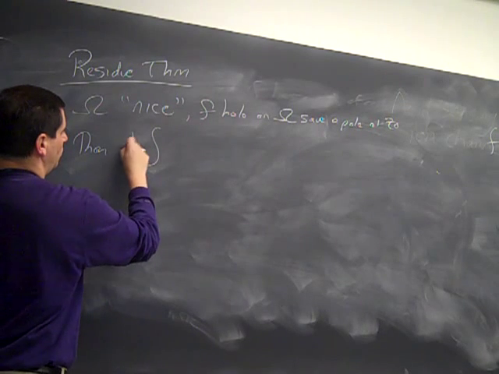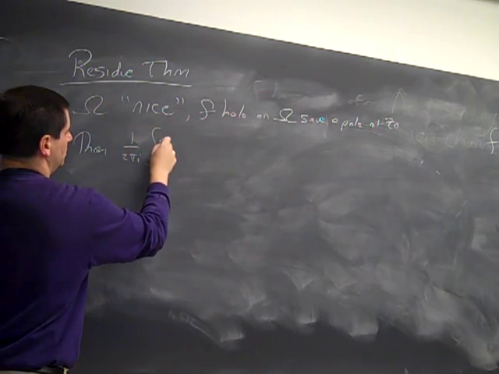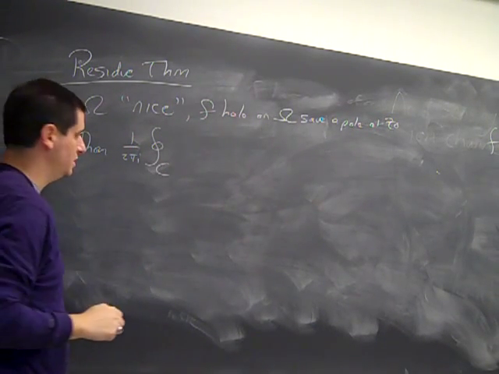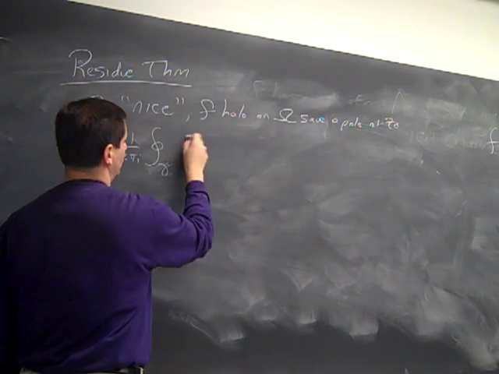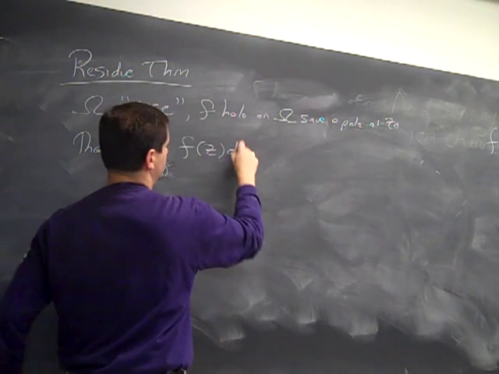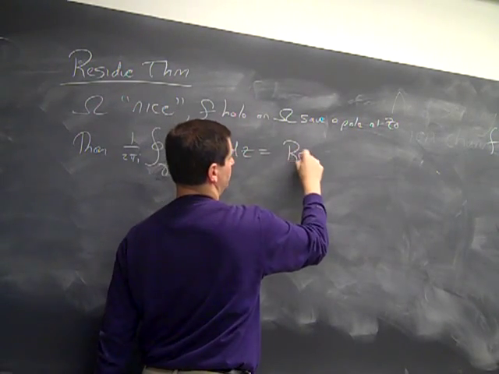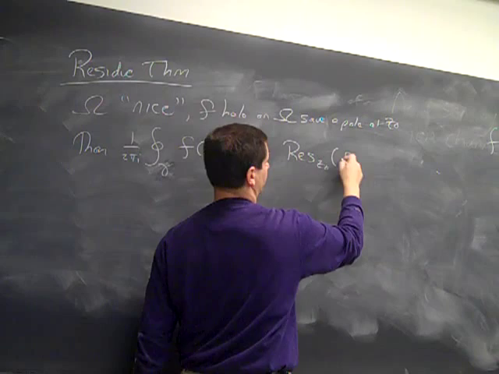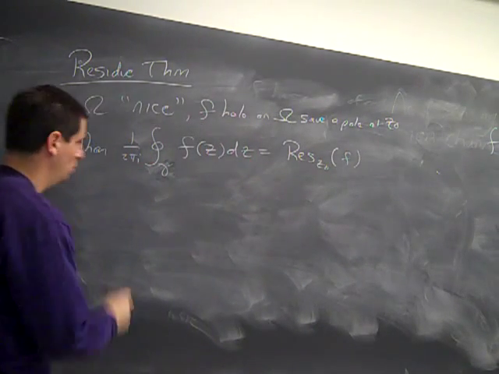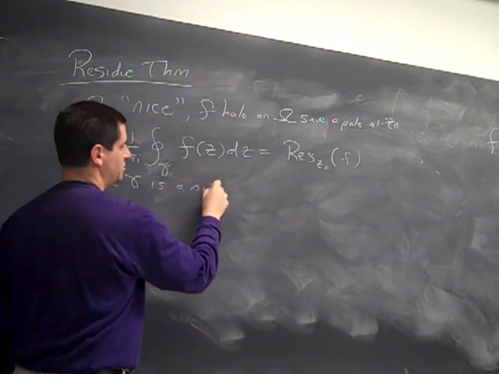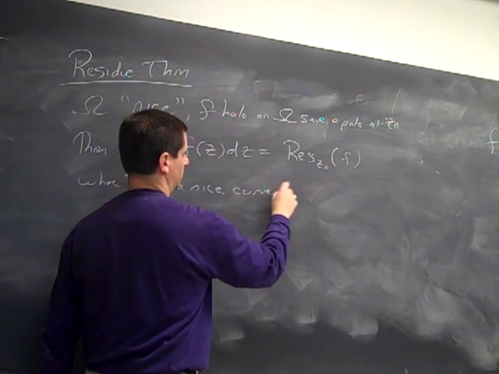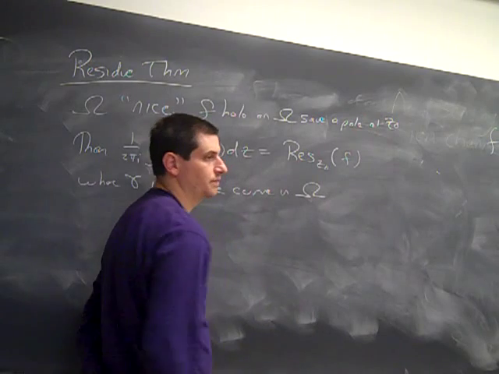Then the integral of 1 over 2 pi i over some curve, a little bit more generous, some curve gamma of f of z dz is just the residue at z naught of f, where gamma is a nice curve in omega.